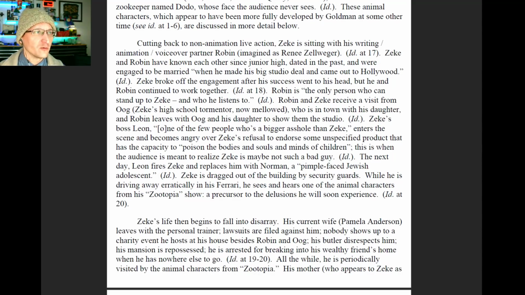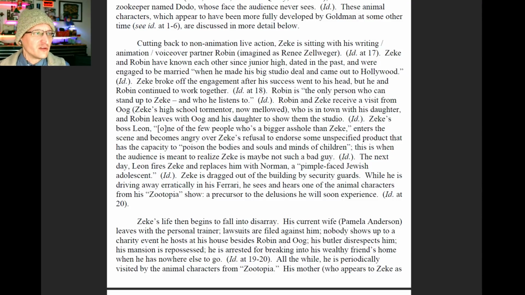Cutting back to non-animation live action, Zeke is sitting with his writing animation voiceover partner Robin, imagined as Renee Zellweger. Zeke and Robin have known each other since junior high school, dated, were engaged to be married when he made the big studio deal. Zeke broke off the engagement because the success went to his head, but they continue to work together. Robin is the only person who can stand up to Zeke, only person he listens to.